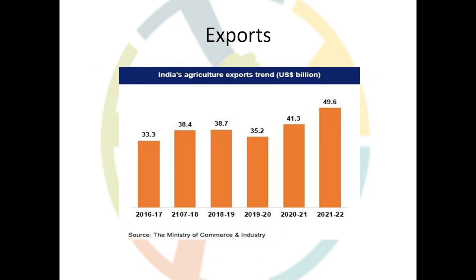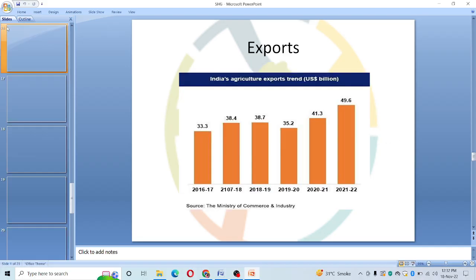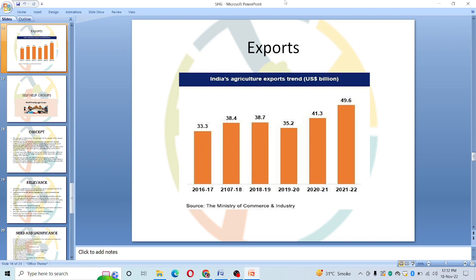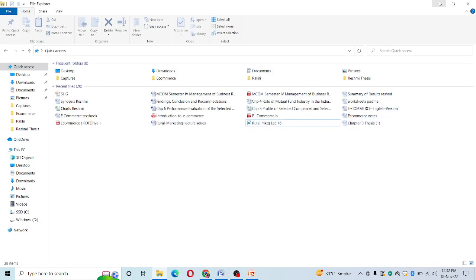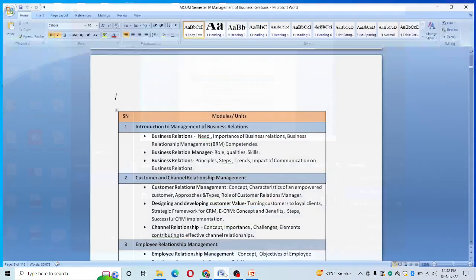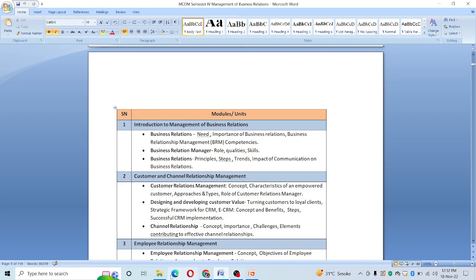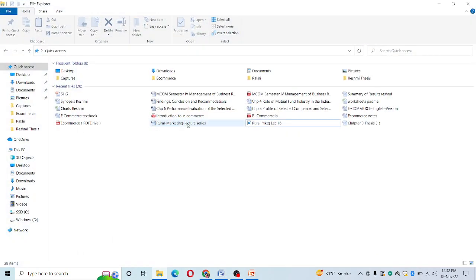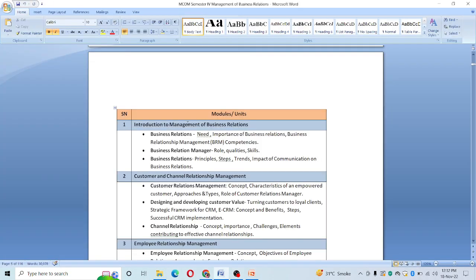So today specifically, we are going to discuss the government initiative in terms of one case example, that is the case example of APEDA. So when we are discussing the role of APEDA, what is the question which is expected in the examination? Let us see.